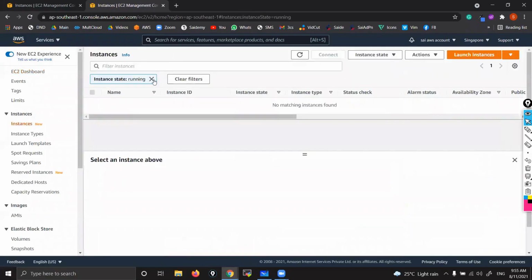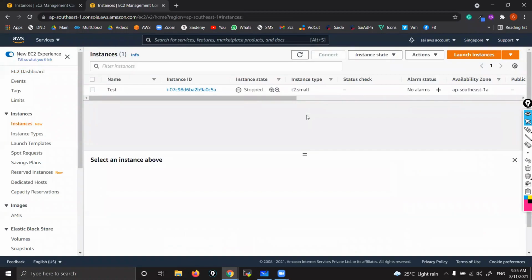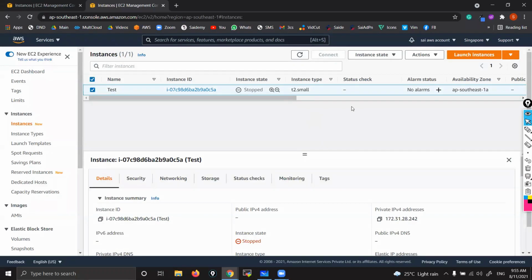As we are enabling termination protection, is the termination protection only for that instance or for all running instances? No, only that particular instance. You select that instance and enable it, and it is applicable to that particular instance only. Okay, thank you.